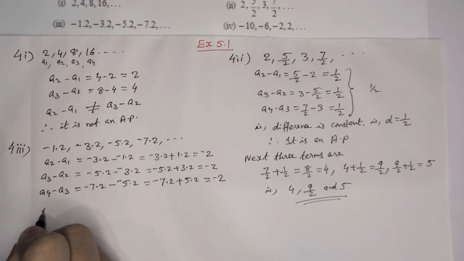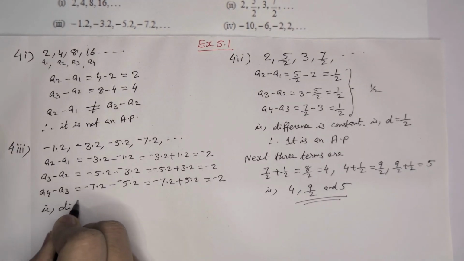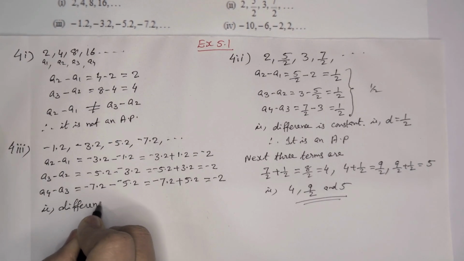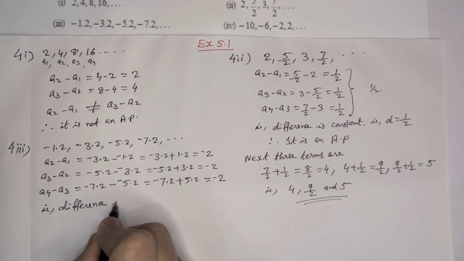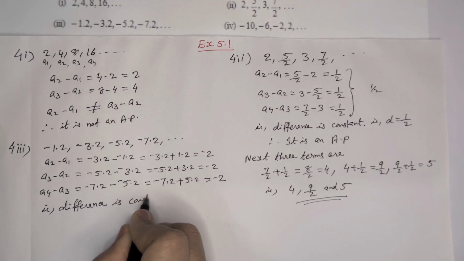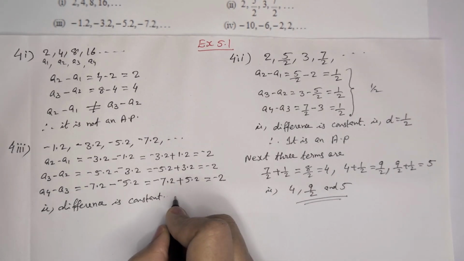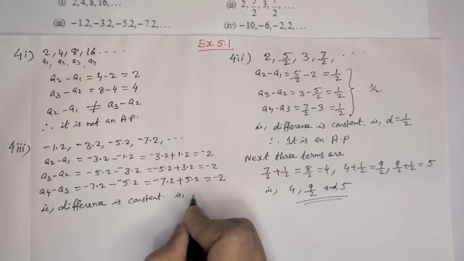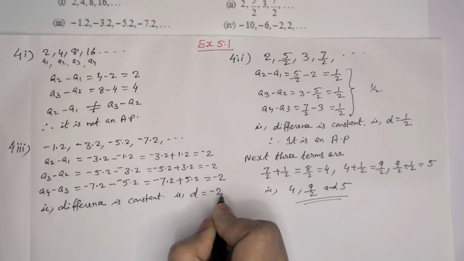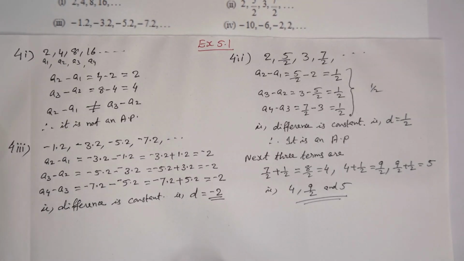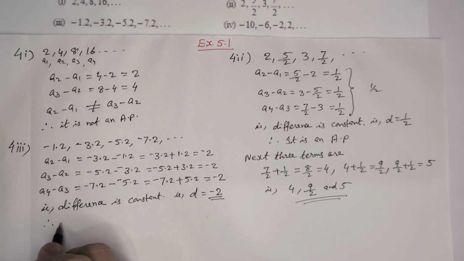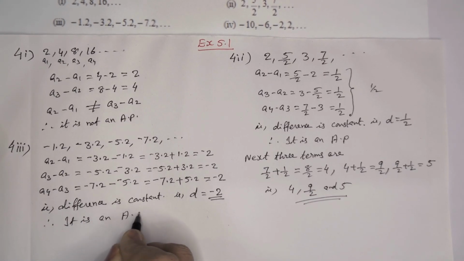So we can write that the difference is constant. That difference we are taking as common difference D, that is, D is equal to minus 1. Now we write, therefore it is an AP.